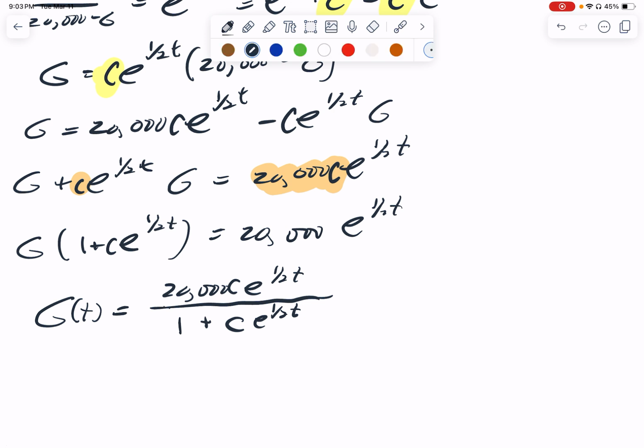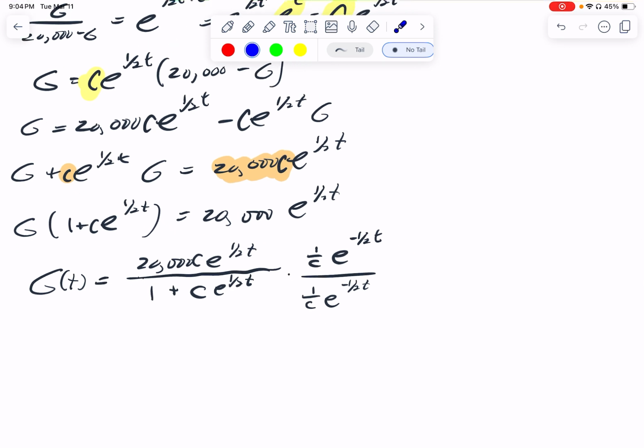So this is a version of the correct answer. I am going to multiply top and bottom by 1 over c times e to the negative 1/2 t, because I don't like that c is showing up twice and that this exponential is showing up twice. So my numerator will just be the number 20,000, because c and this positive power cancel with 1 over c and this negative power.